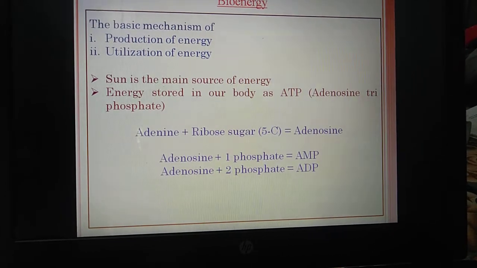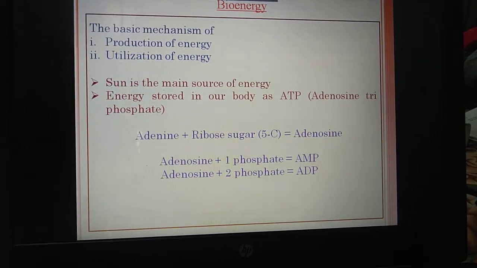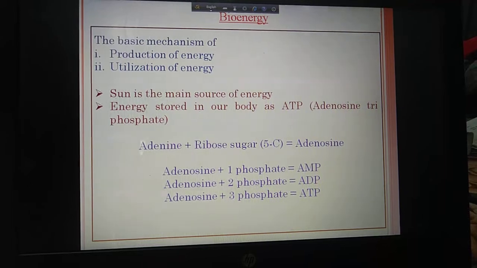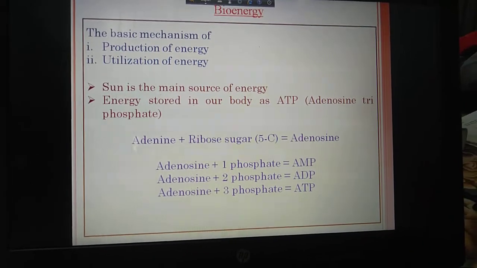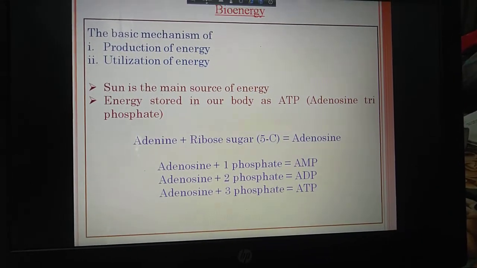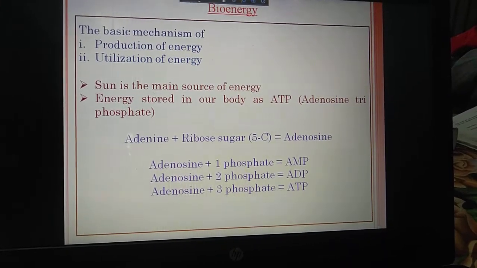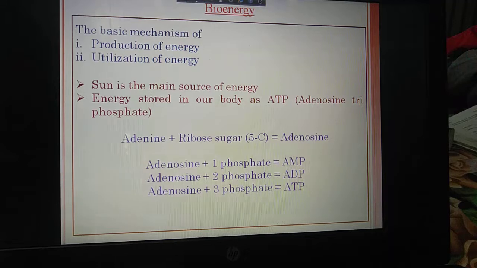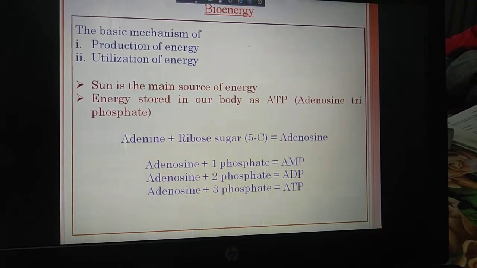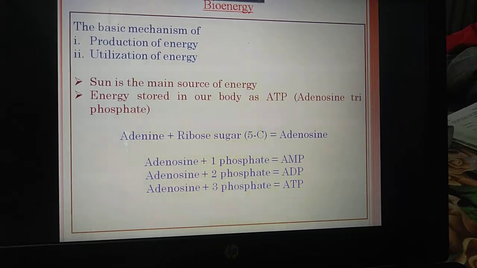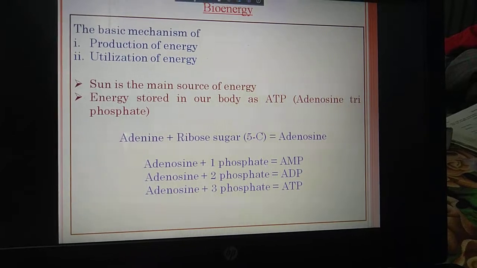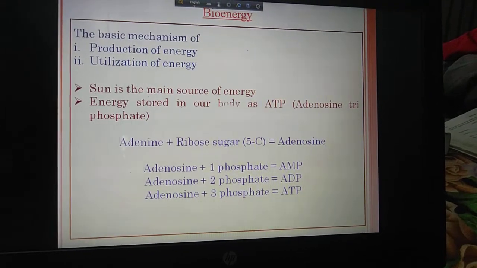When adenosine attaches with 2 phosphates, it is called adenosine diphosphate. When adenosine attaches with 3 phosphates, it is called adenosine triphosphate or ATP. So in AMP 1 phosphate group is present, in ADP 2 phosphate groups are present, and in ATP 3 phosphate groups are present. Each and every phosphate bond stores a different amount of energy.